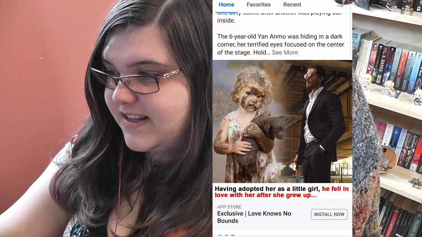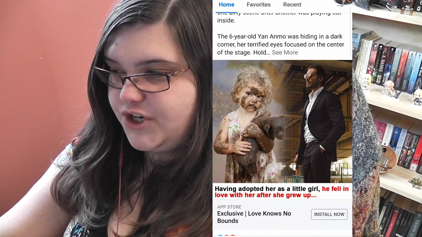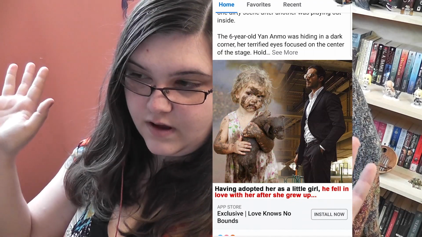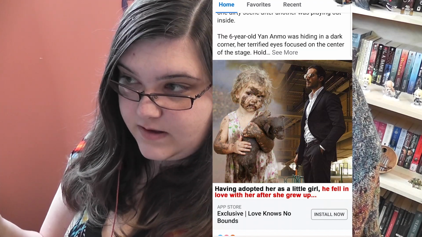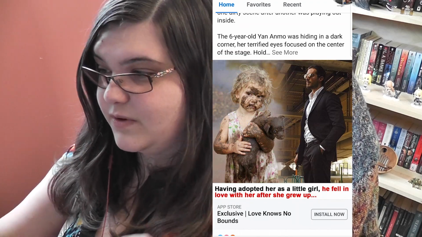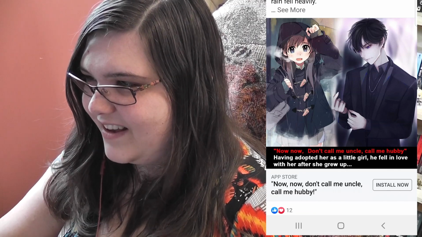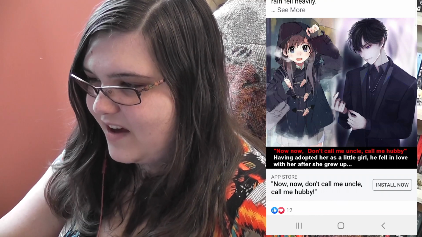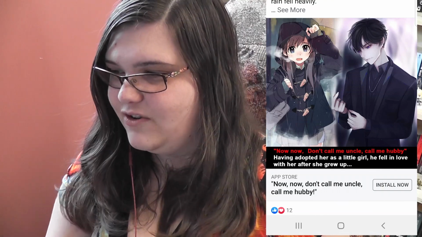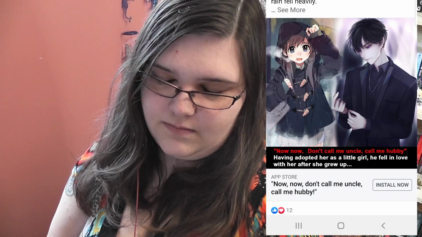This is one where it gets really creepy, and why do we have to talk about this? But we do. Having adopted her as a little girl, he fell in love with her after she grew up. I think that's just grooming, first of all. Second, what the fuck? And here's the worst part: I got this ad a couple of times, with a completely different art style and everything else. Now, don't call me uncle, call me hubby. Having adopted her as a little girl, he fell in love with her after she grew up. End my suffering.